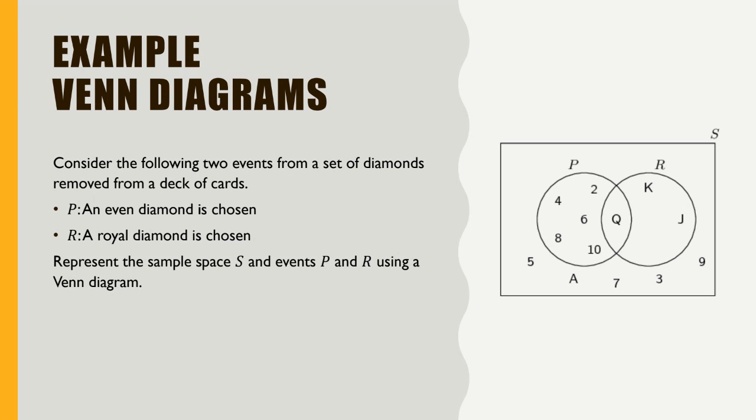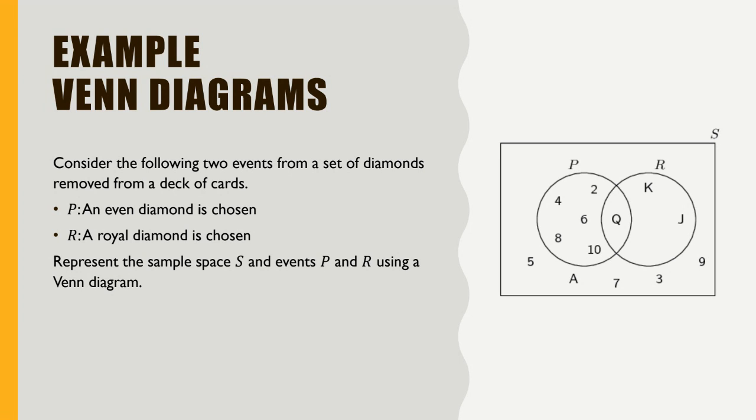If we see this map, S represents the sample space. It's the complete set of diamond cards available in a deck, which is represented by the S. And P is circled in such a way that it encloses all the even ones. And R is another circle.